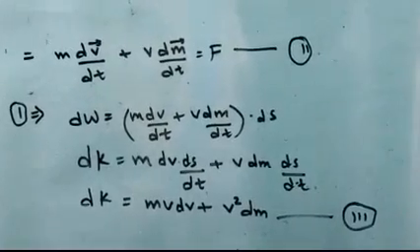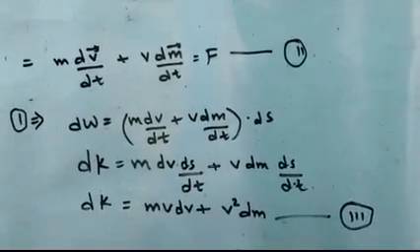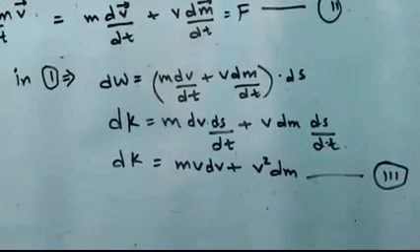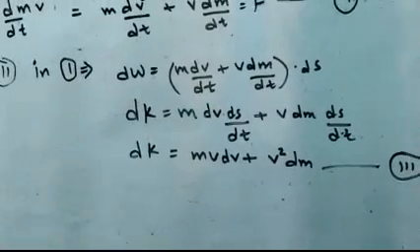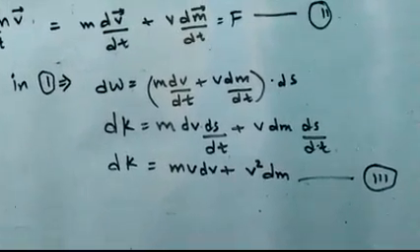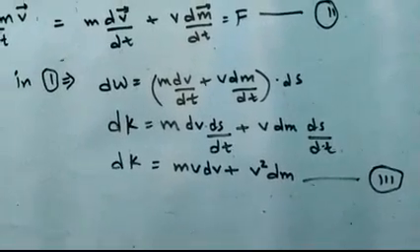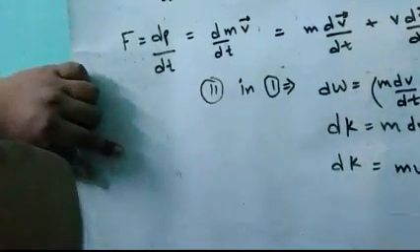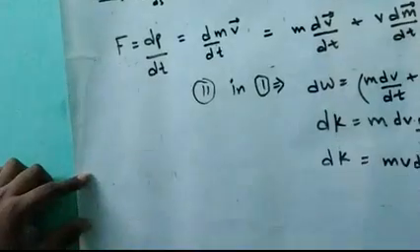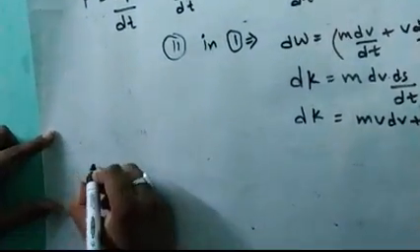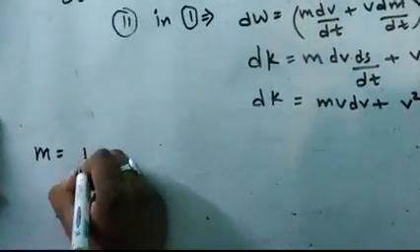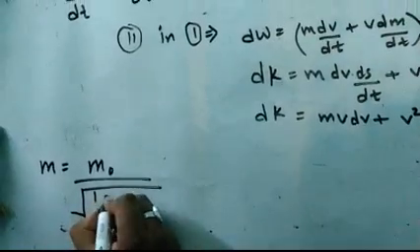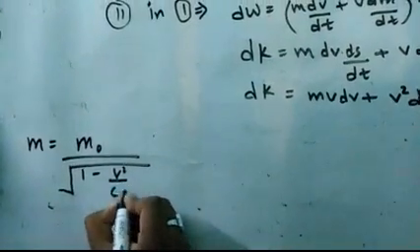Now let us come to the relativistic mass concept. According to Einstein's theory of relativity, when an object moves with a particular velocity, its mass increases. Therefore the increase in mass can be given by the equation m is equal to m0 by under root of 1 minus v square by c square.